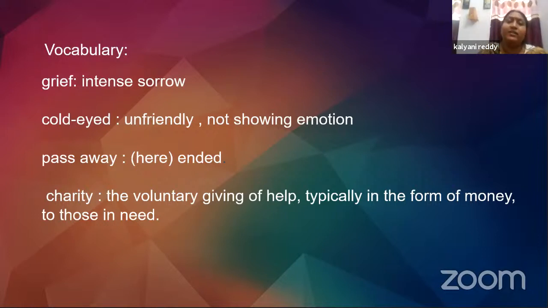Now, cold eyed, that is unfriendly, not showing emotion. When you are very apathetic, when you are indifferent to somebody's feelings, emotions, and pain, then that means you are giving a cold eye. Now, pass away. Children, pass away has many meanings, but here in this context, it means ended.